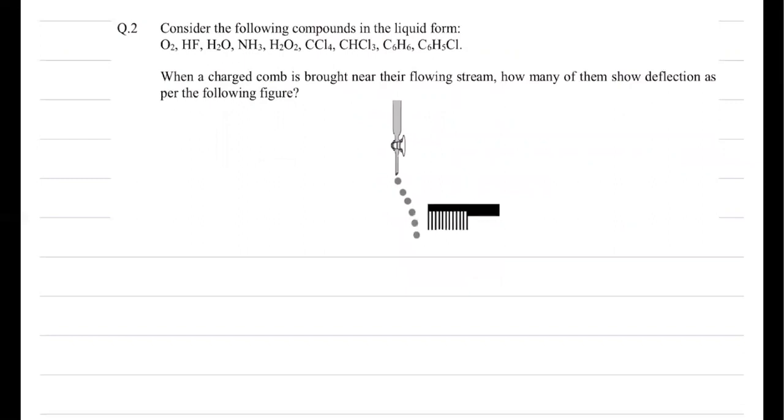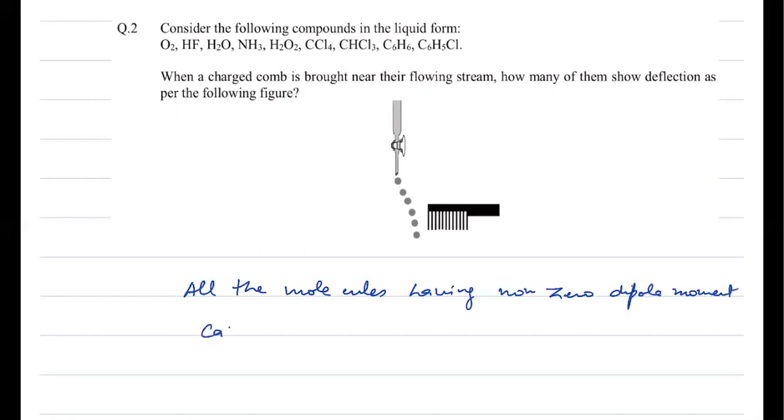So we can write, all the molecules having non-zero dipole moment can be attracted towards a charged object.